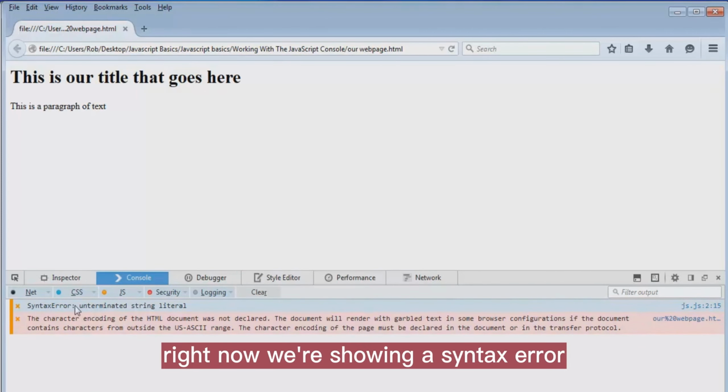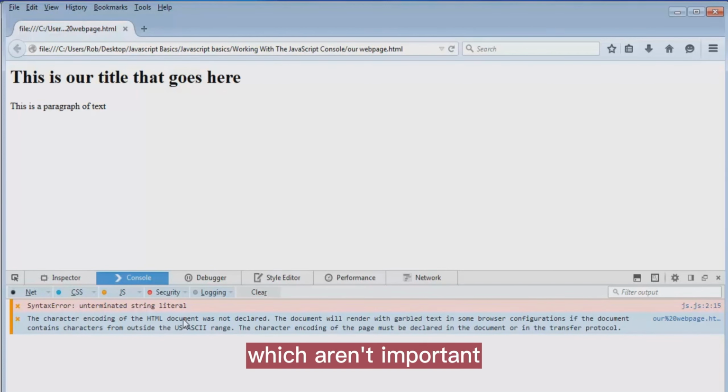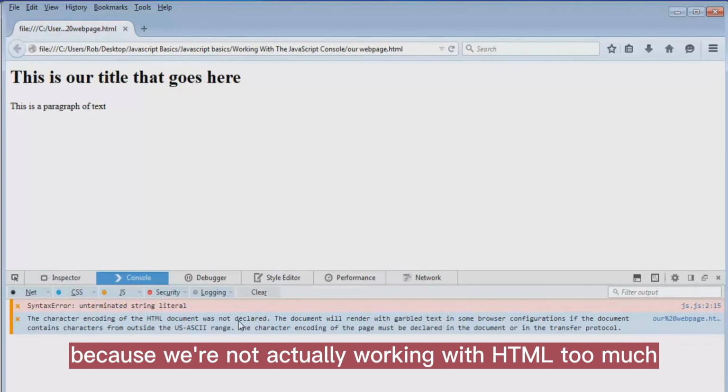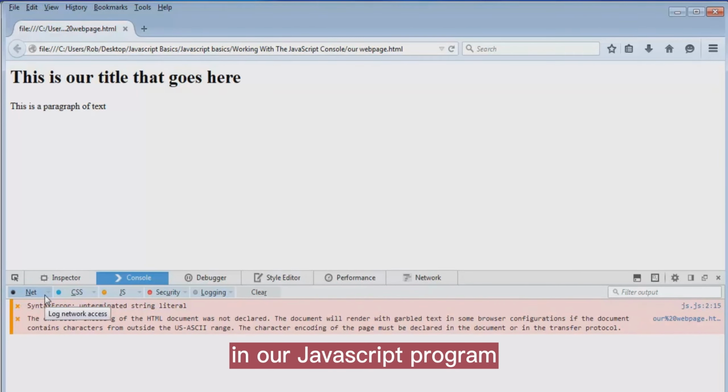Right now we're showing a syntax error and some errors in our HTML document, which aren't important because we're not actually working with HTML too much. But we can see here that we have a syntax error in our JavaScript program.